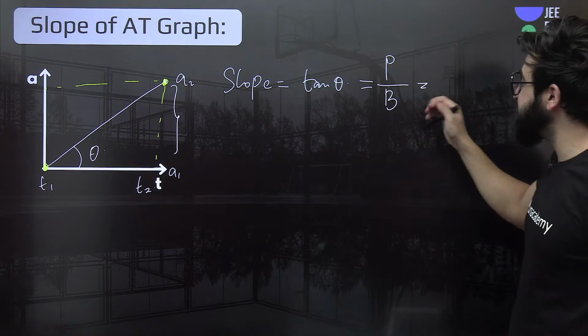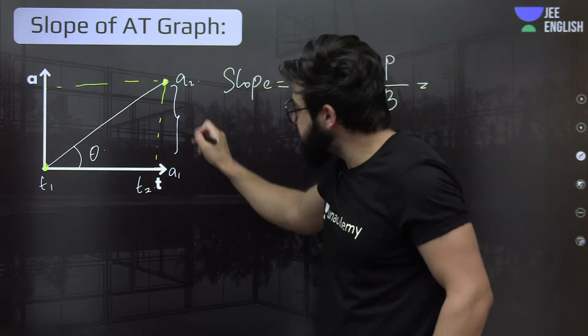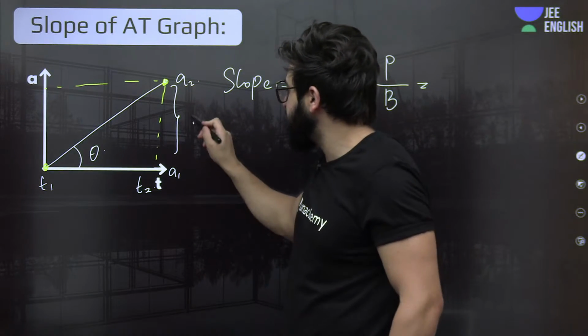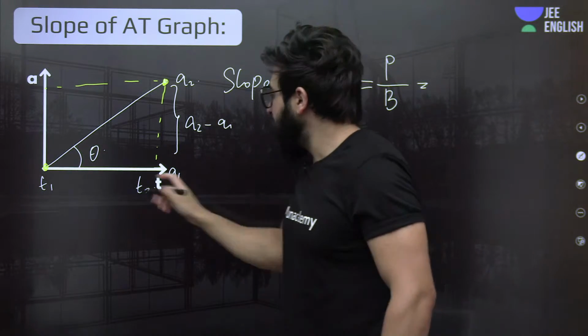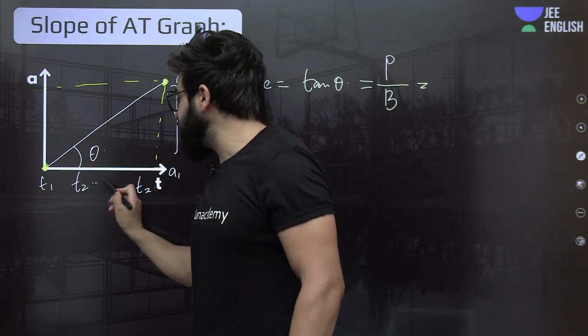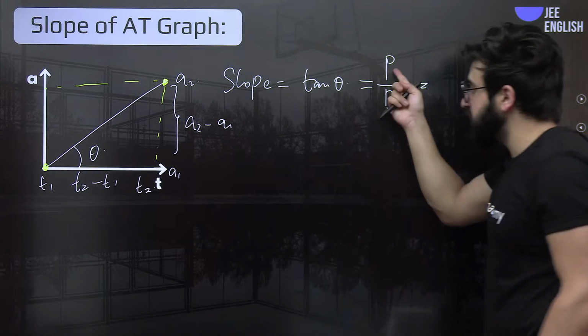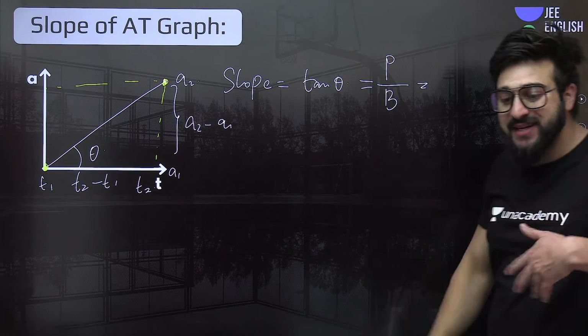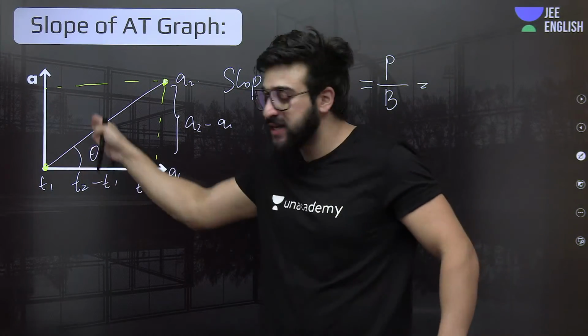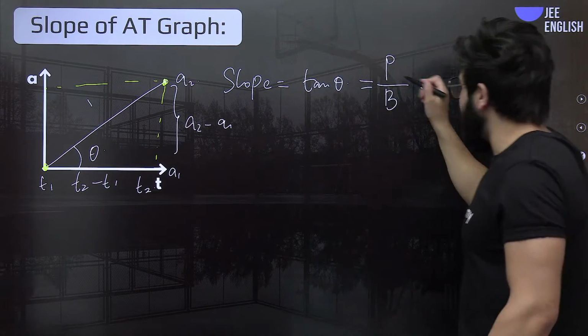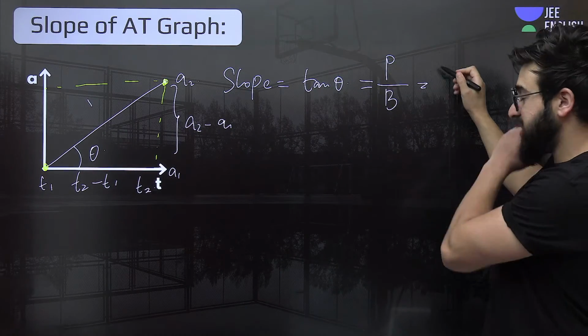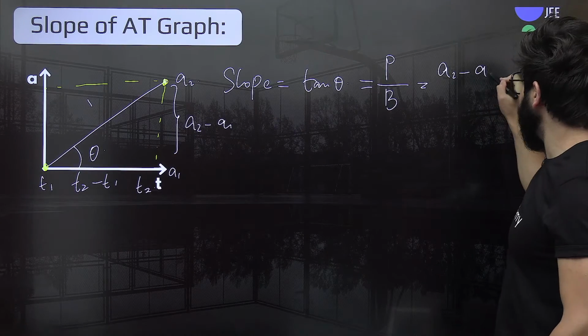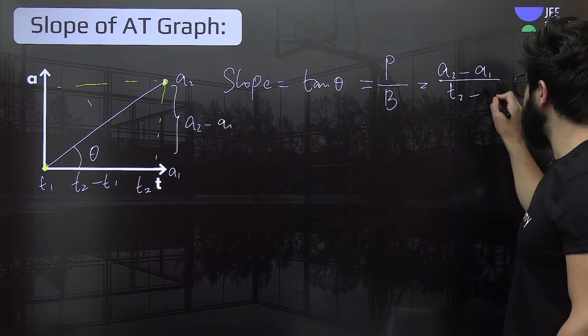So can we say in this case, how much is perpendicular? This distance is how much? A2 minus A1, final point minus initial point. How much is this one? You will say that is T2 minus T1. Can we put it over here? Perpendicular upon base, because tan theta is nothing but perpendicular upon base if this is making theta with this one. So I can definitely write it over here. That is nothing but A2 minus A1 upon T2 minus T1.